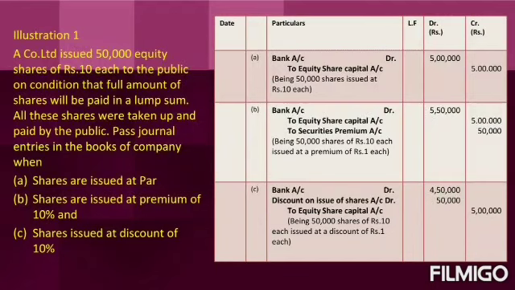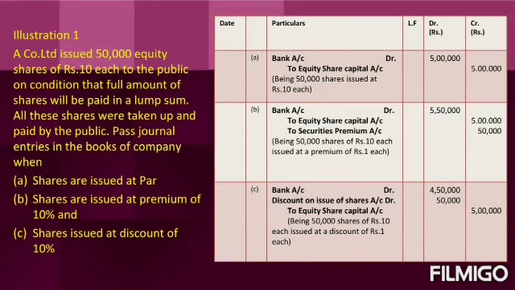So the company issued 50,000 equity shares. The number of equity shares is 50,000. The face value or the original value of the share is 10 rupees. If the share is issued at par, which means the face value of the share and the issue price are the same, the entry is